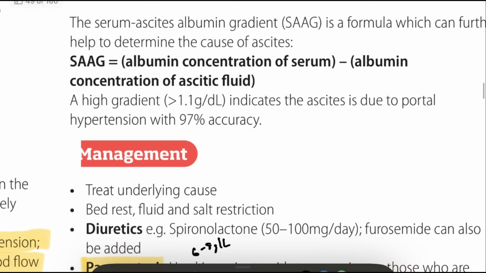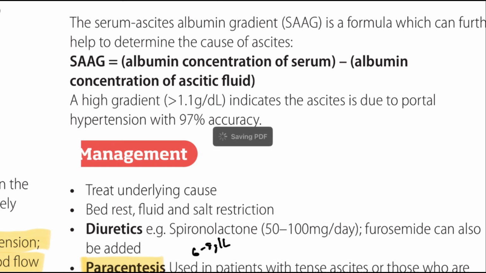So from an exam point of view, if you're doing an internal medicine clinical rotation, at the end of the rotation the doctor can ask some questions in the exam setting. The most common cause of ascites is liver cirrhosis. The first investigation of ascites is abdominal ultrasound. Every new onset ascites needs diagnostic paracentesis, which is very important. The most important test is SAAG. High SAAG means it's related to portal hypertension causes.